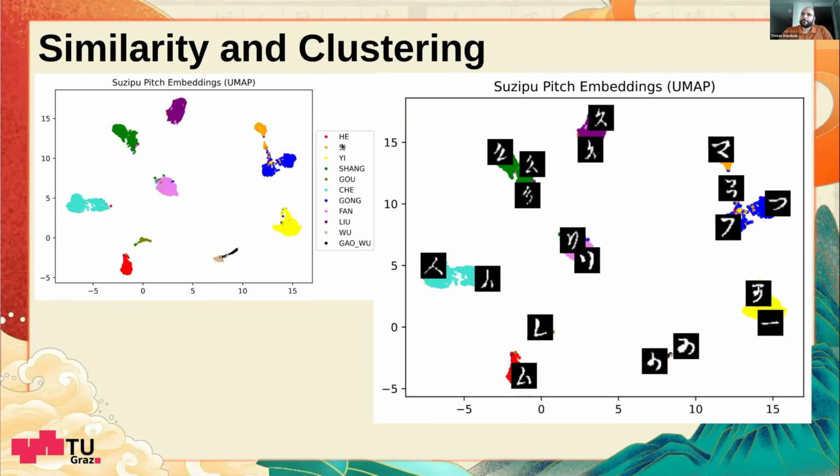For example, the symbol S would be here, but it bleeds a bit into this other cluster because sometimes it can be similar to gong, as we can see here. It's just when this part of the annotation in the image data is missing, it would be classified as gong. But you can see in total, the separation is not so bad for the pitch embeddings.